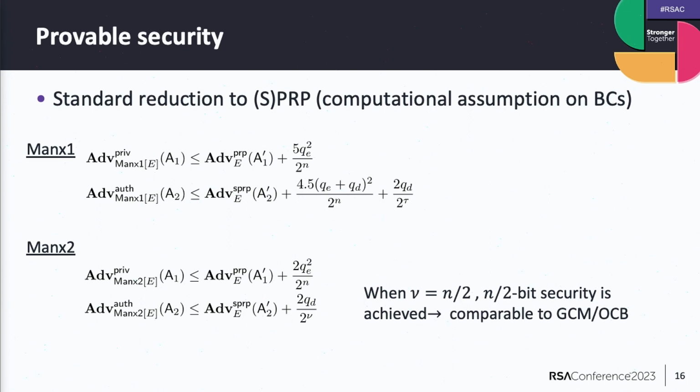I'm skipping the actual meaning of these parameters, but the main message is that these inequalities show that both Manx1 and Manx2, for Manx2 with half of n bit nonce case, achieve n/2-bit security, which is comparable to what OCB and GCM achieve.